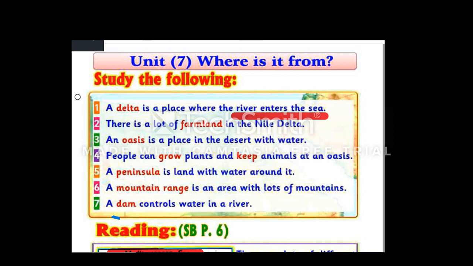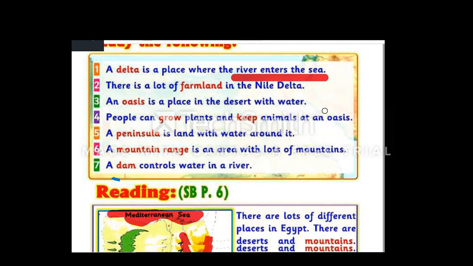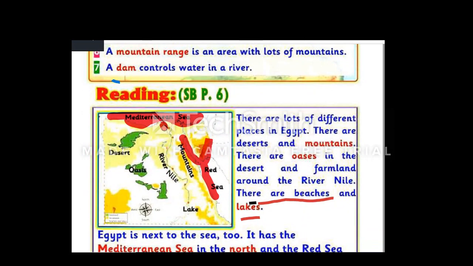Now repeat after me. A delta. A delta is a place where the river enters the sea. So what does that mean? This part is called the Nile Delta. The Nile Delta is the place where the river enters the sea. This is the place where the Nile meets the sea.